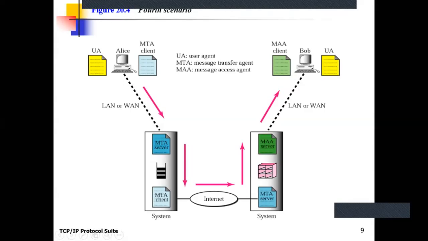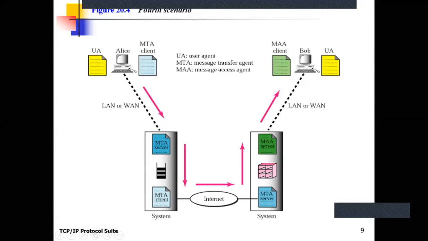So if I am sending the mail to rediffmail.com, this is the mail server of Rediff. That means if I am sending the mail to a destination whose mail ID is on the Rediff mail server, this is the Rediff mail server and this is my mail server, that is Gmail. I am sending from Gmail to the Rediff mail. So this is the mail server of that particular destination. Clear?